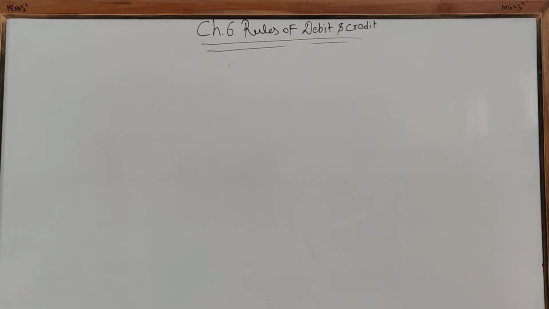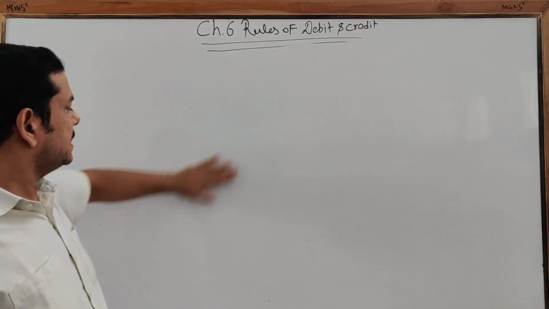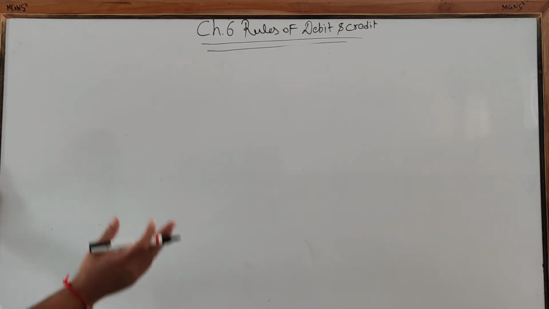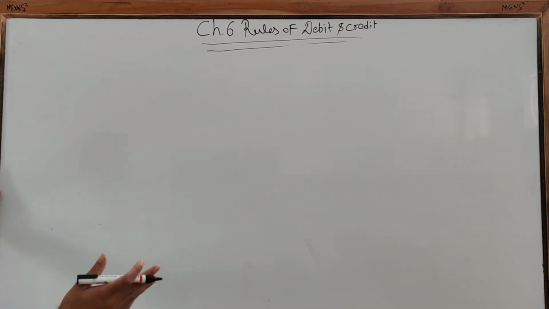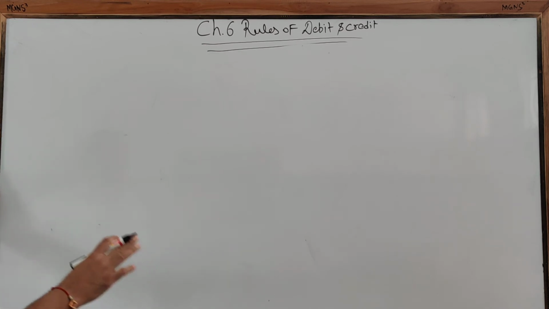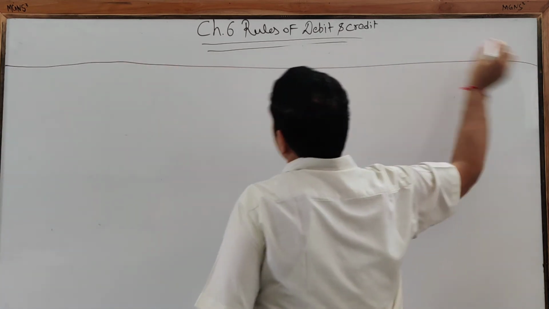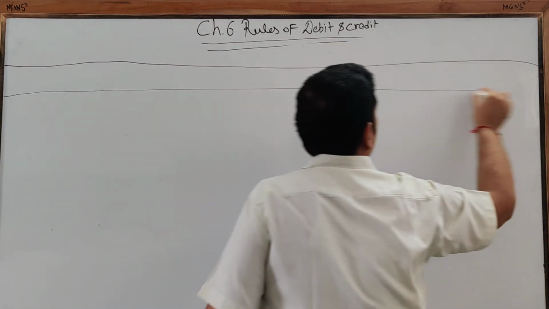So in the previous class I solved one example on the traditional classification approach, in which I prepared 3 columns, that is personal, real and nominal, and nominal I divided into two parts, revenue and expenses. Clear? Now I am solving one example according to the American approach. Here we are going to prepare 5 columns. How many columns? 5 columns.